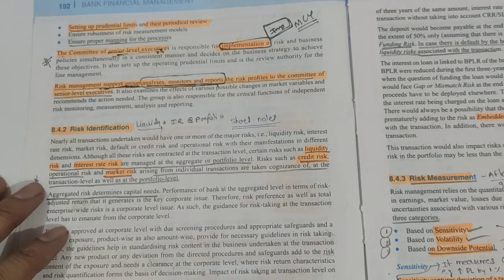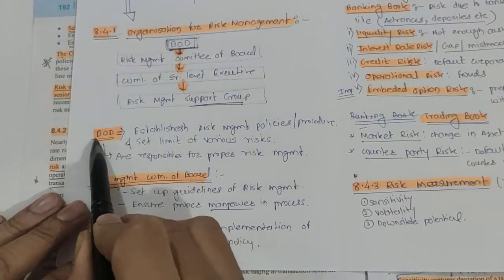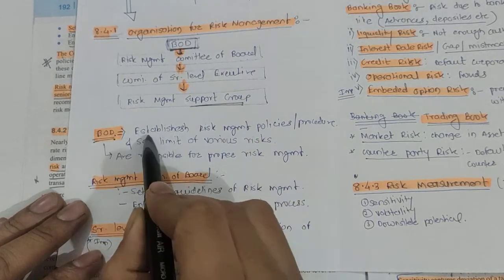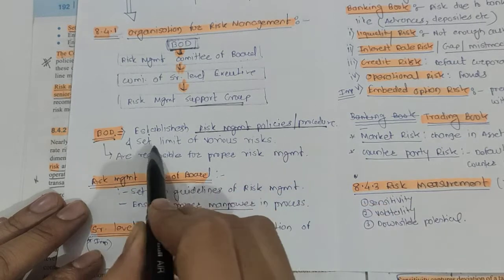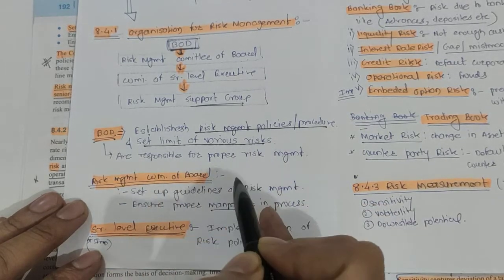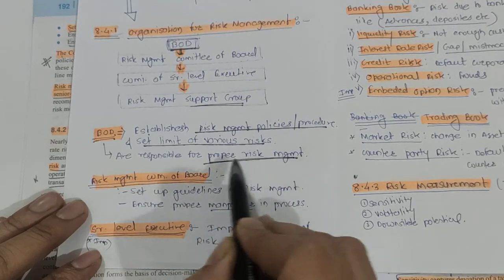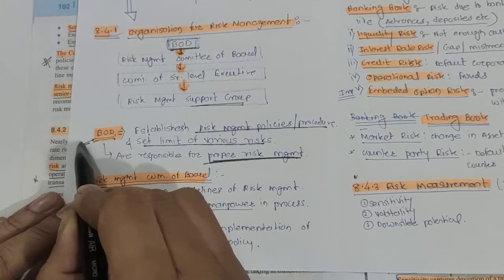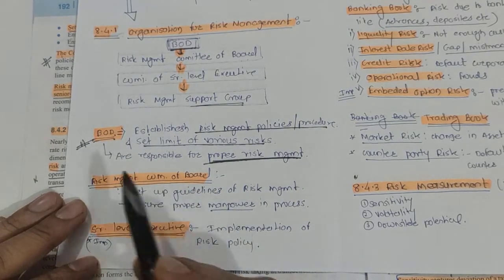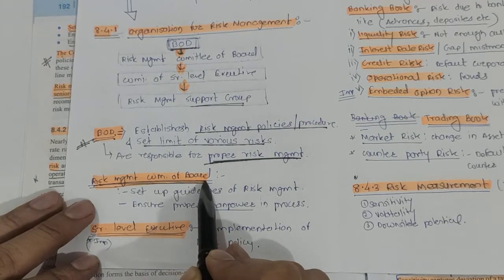So friends, see here in the short note you can easily remember. What does the board of directors do? They establish the risk management policy and the procedure. They also set the limits for the various risks. And they are also responsible for proper risk management, because they are wholly and solely responsible in the risk management. Board of directors.